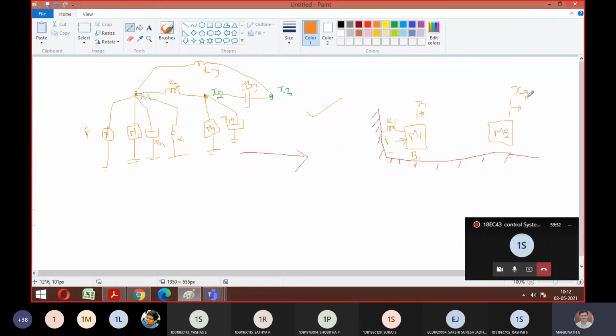Okay? So now check for only x2, what all things you have. There is mass 2 and b2. If you want, connect a dashpot, or you can just write an arrow mark and leave it. So this is my b2.